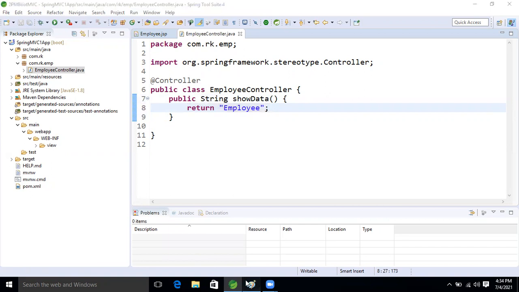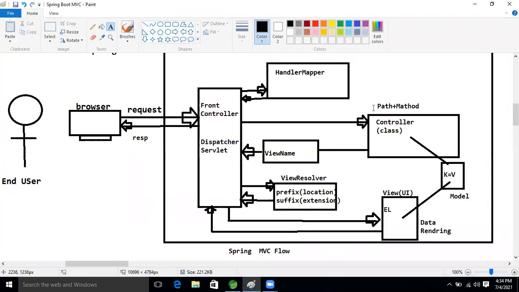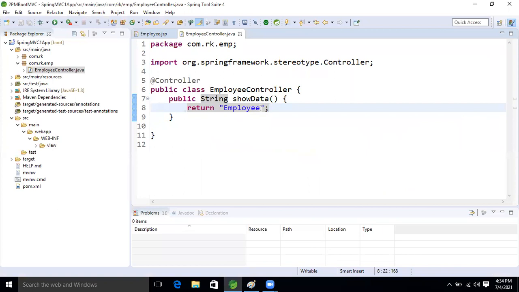Come here to the explanation. This controller will return the view name or not, guys? I explained or not? This is our controller, and inside that we are not adding here .jsp. We are taking the JSP name. That JSP name is nothing but the view name only, or not? On this JSP only our data will be viewed now.